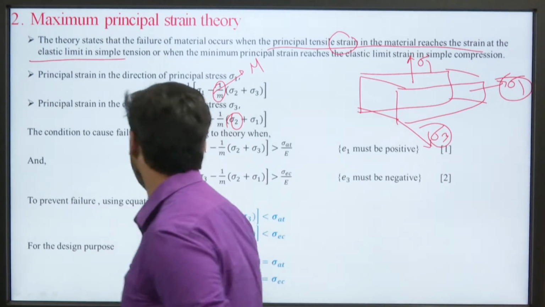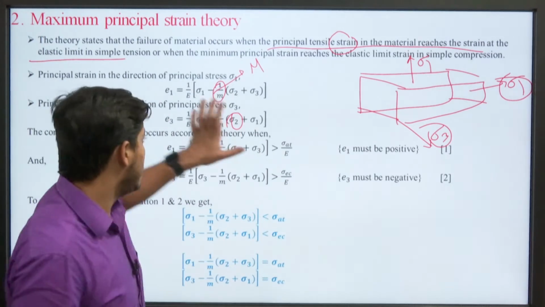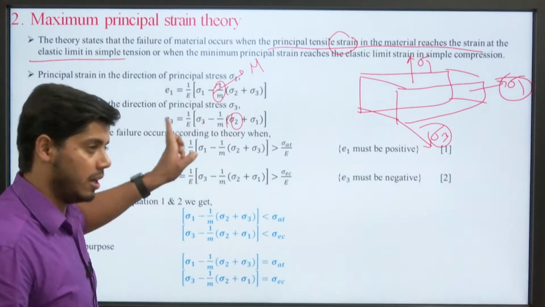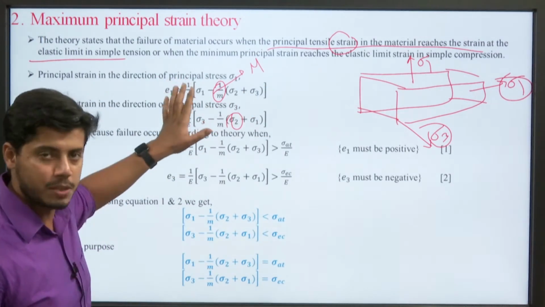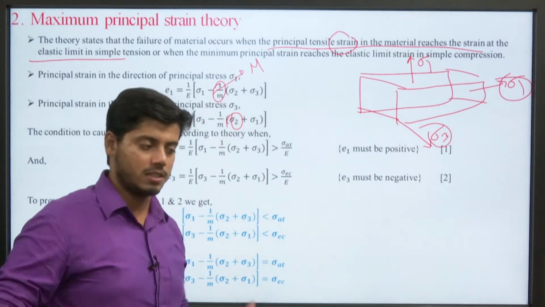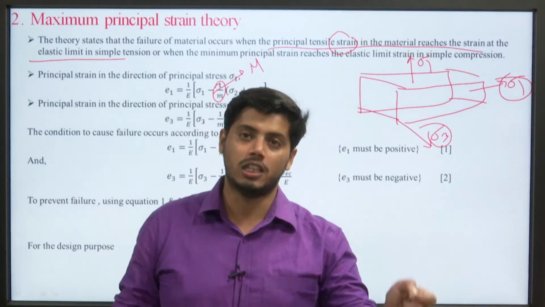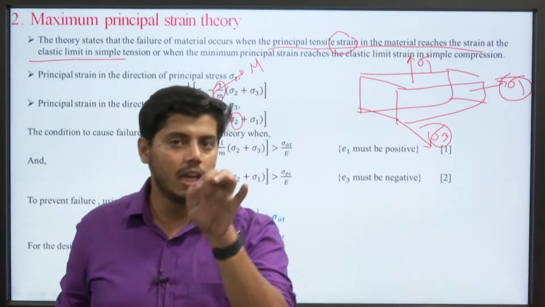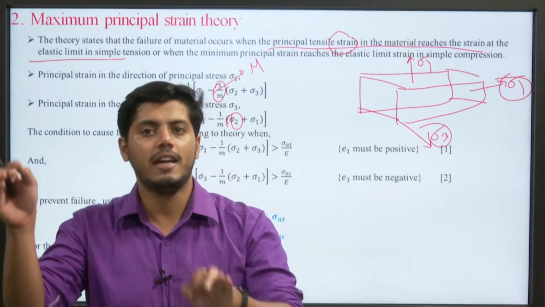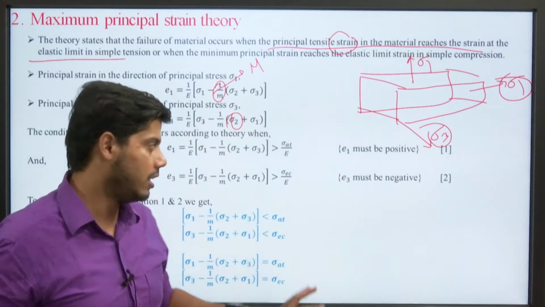Now, the condition of failure according to this theory: e1 is the major principal strain, and at the time of failure this strain should be equal to the strain at the elastic limit under tensile condition.